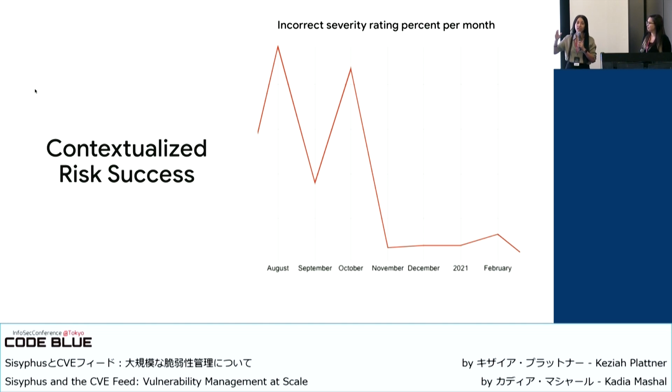So again, instead of seeing hundreds of criticals in your environment, contextualizing the risk actually allowed us to focus on what the actual risk or the highest risk in our environment is, and remove all the noise. And again, removing the noise means also less operational time, and security engineers can focus on breaking and building secure infrastructure versus going through a bunch of vulnerability scan reports and just wasting time on that.